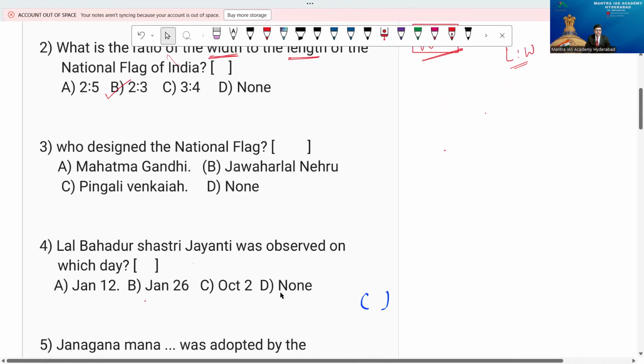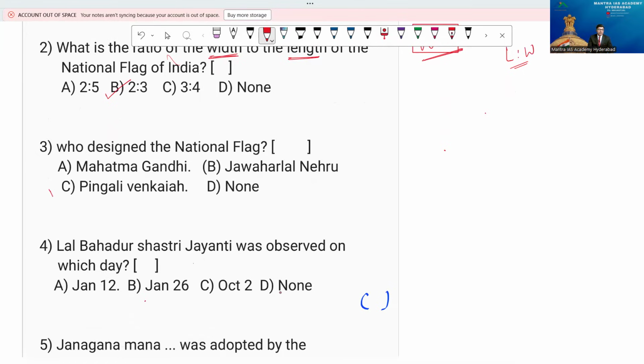Now, of course, we have question number 3 here, the Telugu personality question. Who designed the national flag? Option A, Mahatma Gandhi, B, Jawaharlal Nehru, C, Pingali Venkaiah, D, none. I gave you the answer already. The great man, our Telugu great personality, Pingali Venkaiah.